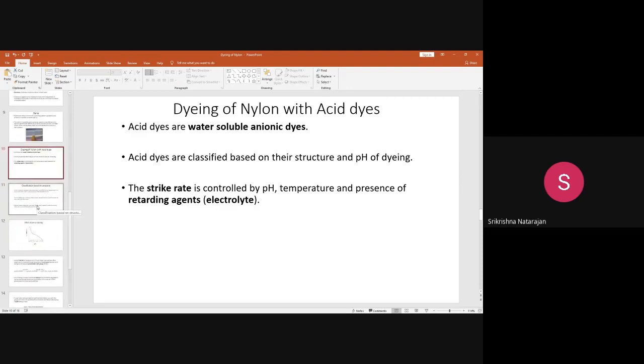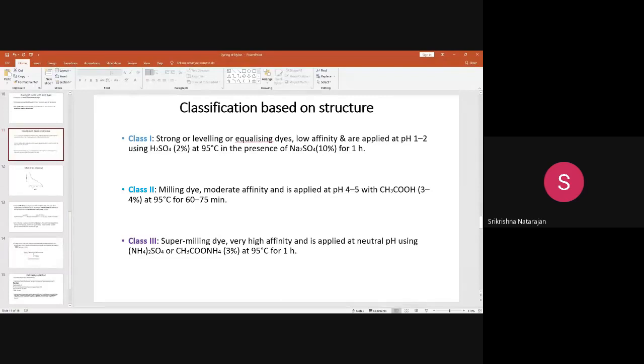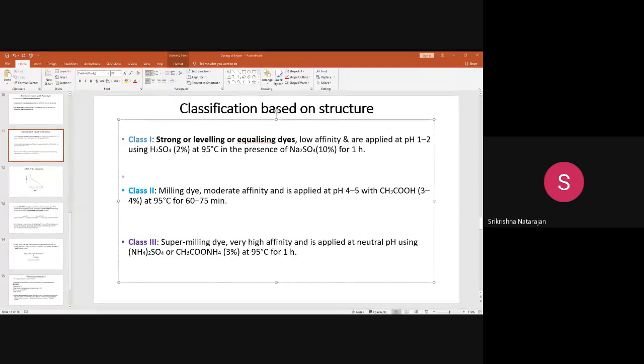Before learning about dyeing, let us see how these dyes are classified. There are three classifications in the acid dyes. One is called the strong acid, leveling or equalizing dyes. These dyes have a low affinity. Do you know what is meant by affinity?